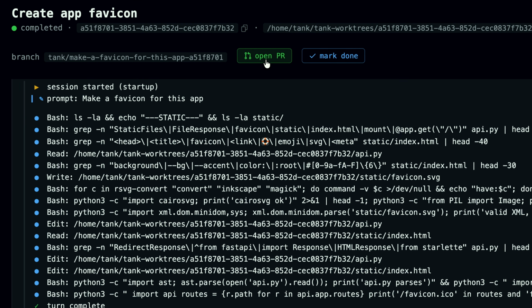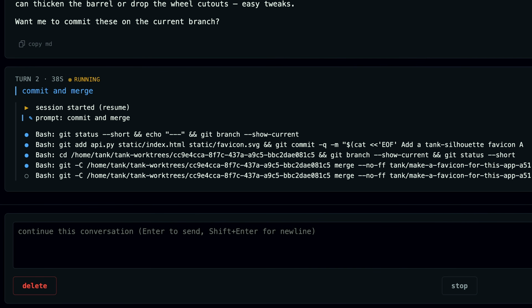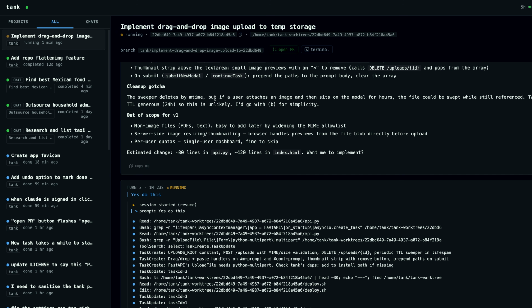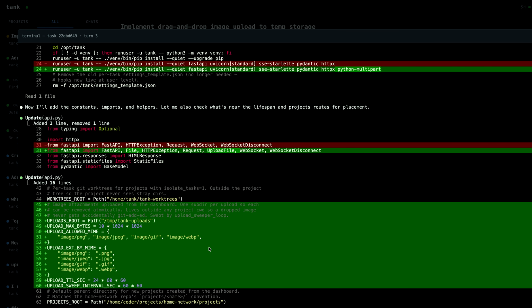This is mission control for Claude Code. I can spin up as many agents as I want, each one runs in its own sandbox, and I can watch every single one of them work live right here in the browser. By the end of the video, I'll tell you how you can get this too and run it yourself.